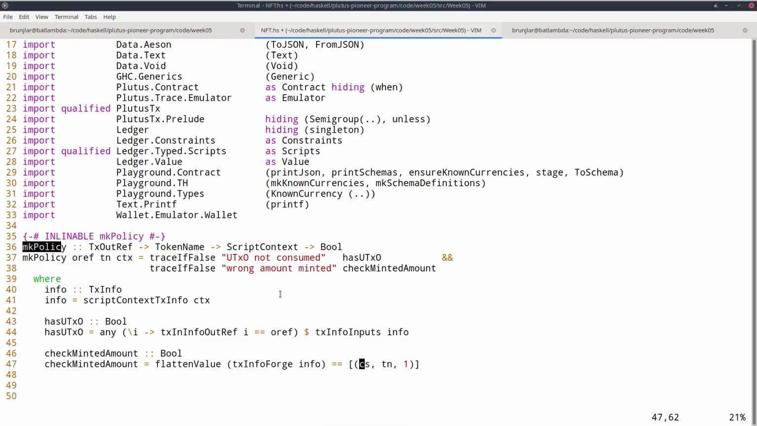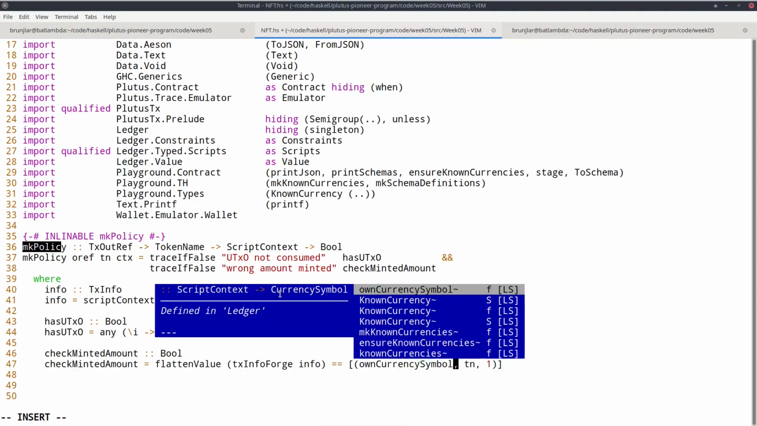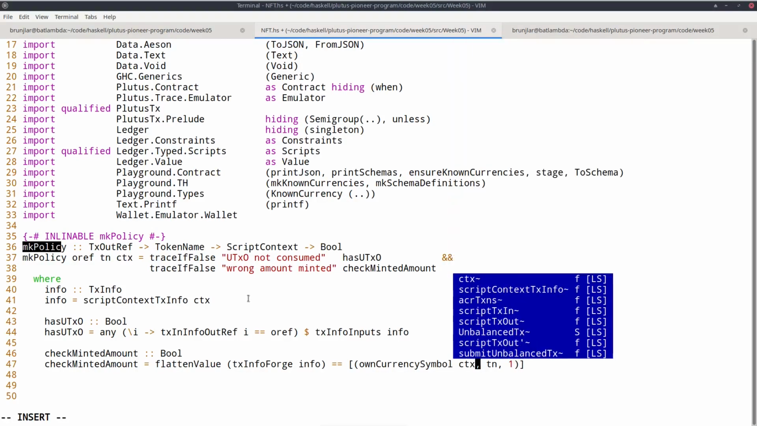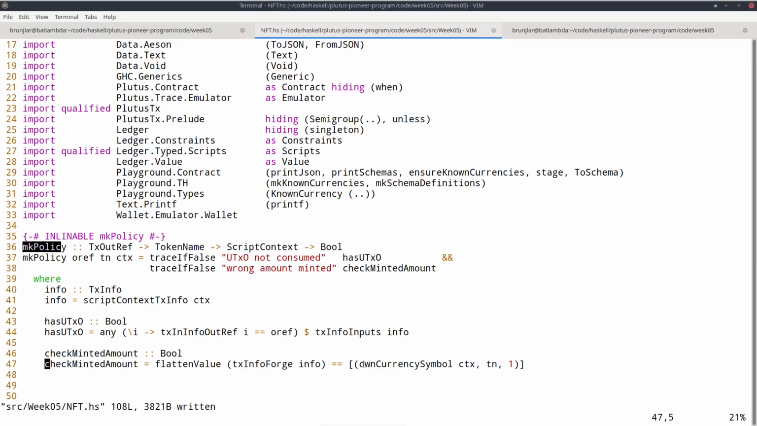But luckily there's a function called ownCurrencySymbol, which is meant for exactly this purpose. So ownCurrencySymbol, if you are in a function, takes as argument the context. So if we are in the process of writing a minting policy, then by using the function ownCurrencySymbol that takes the script context, we get access to the currency symbol we are in the process of defining. Right, so this should do it.